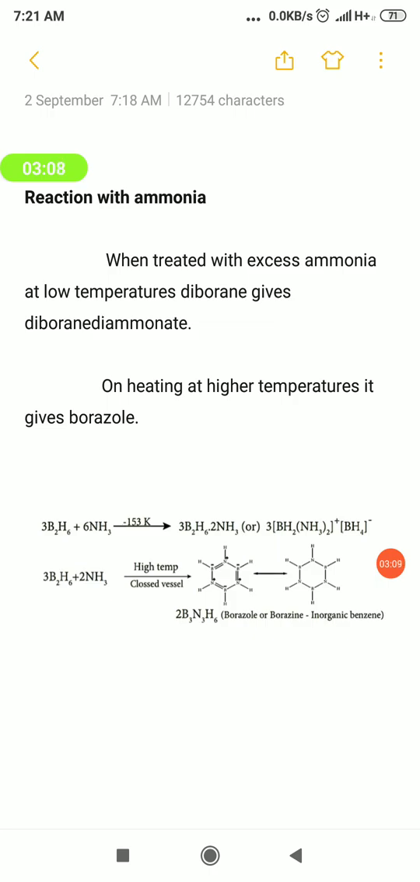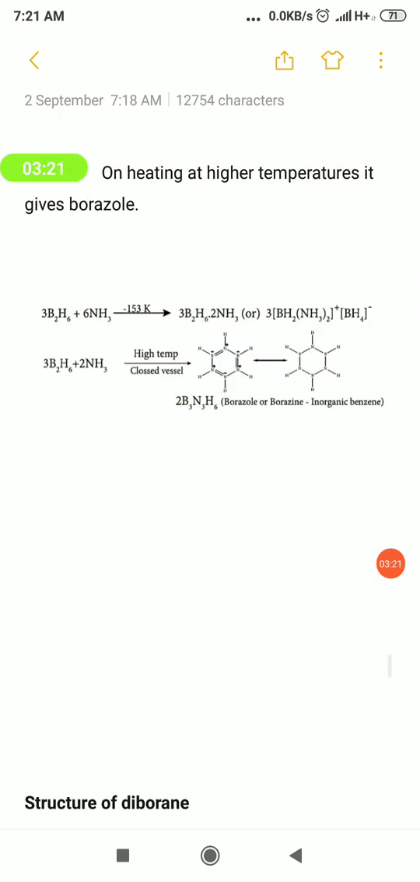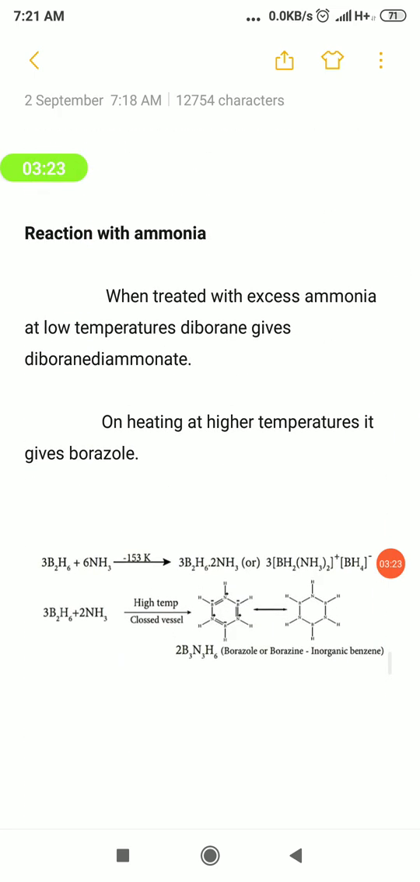So when diborane is allowed to react with ammonia under two different sets of temperatures, at lower temperature the product formed is diborane diammoniate, whereas at higher temperature the product formed is borazole. So with this the chemical properties of diborane are over.